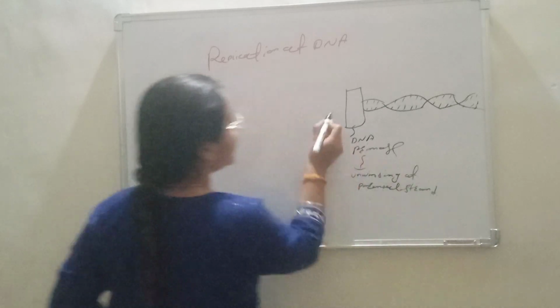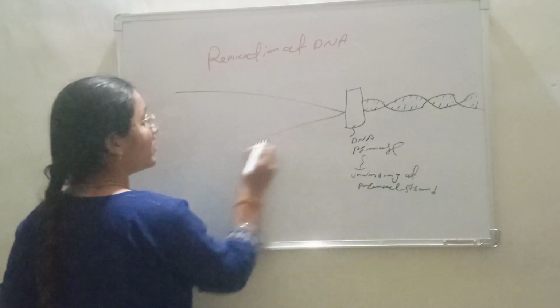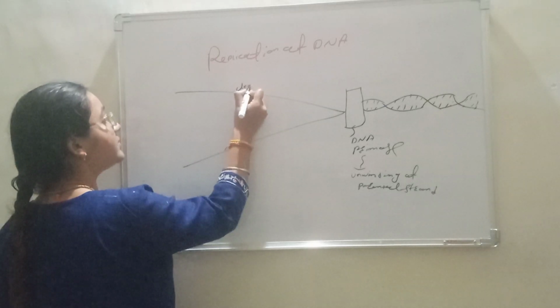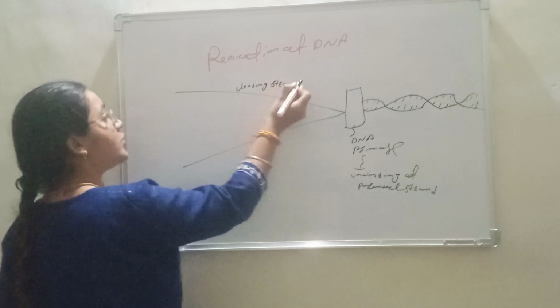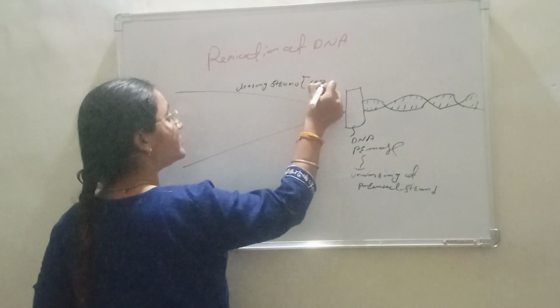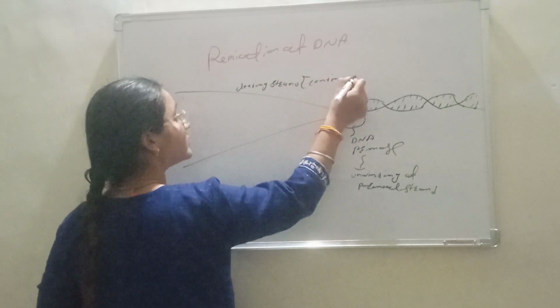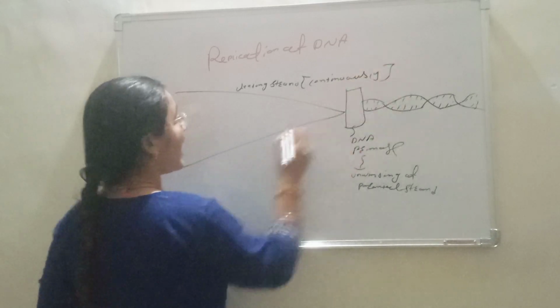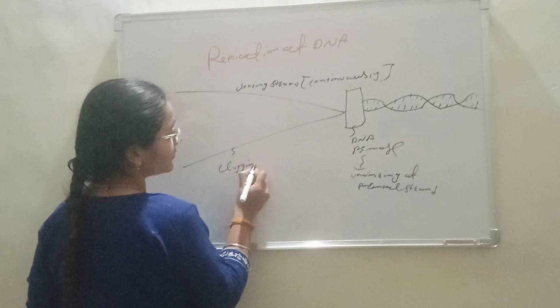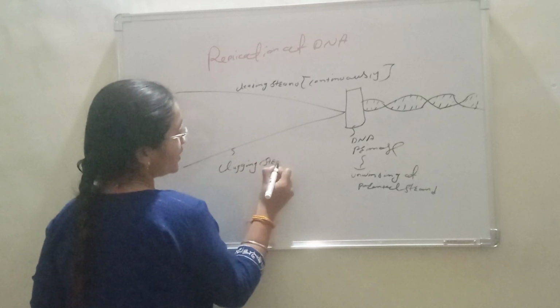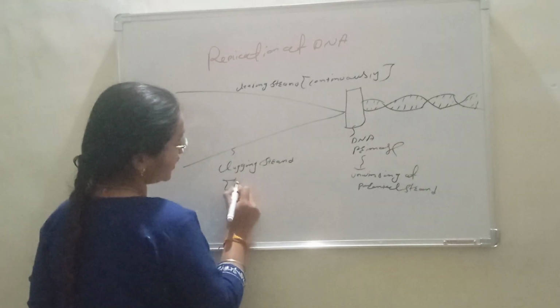Then it is divided into two strands. First is the leading strand, which is also known as the continuous strand. And this is the lagging strand, which is known as the discontinuous strand.